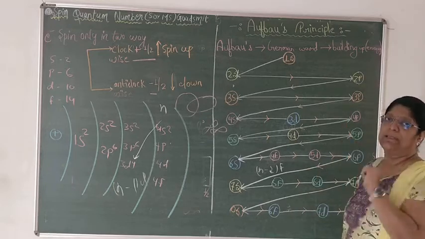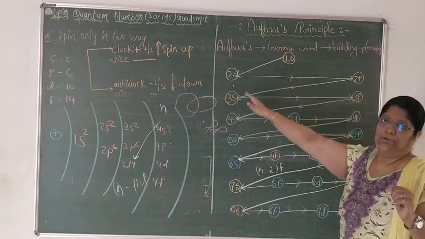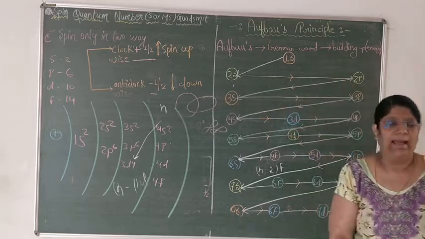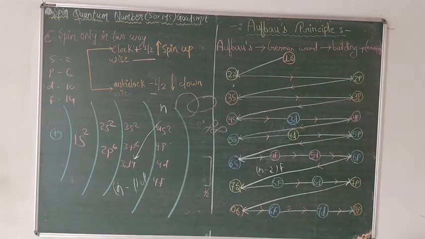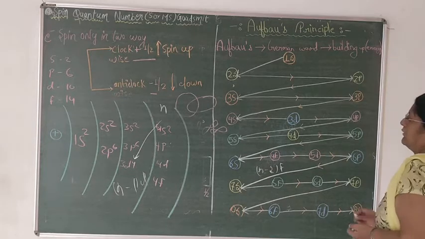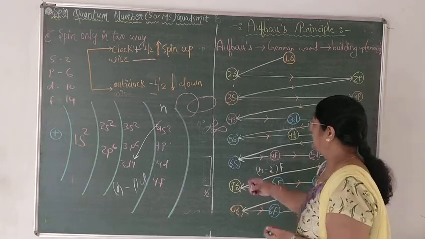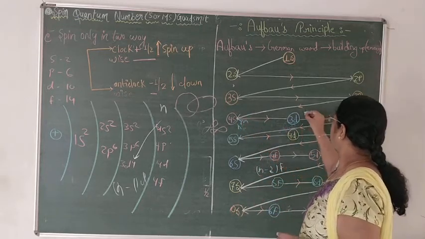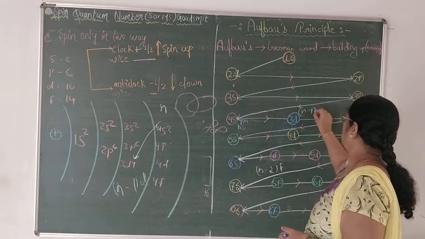First we will fill in the s shell, 1s, 2s, 2p, 3s, 3p. Till then there is no problem. As we come to 4s, we have to go back 1 shell earlier to fill the d orbital. If s is the nth shell, then it is n minus 1 d.